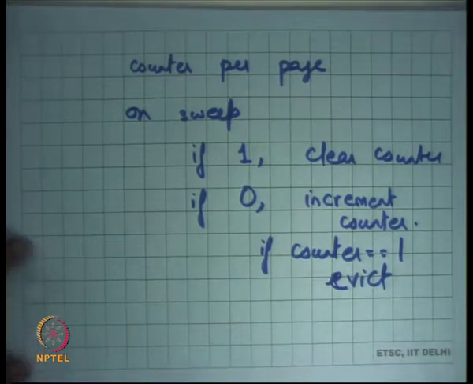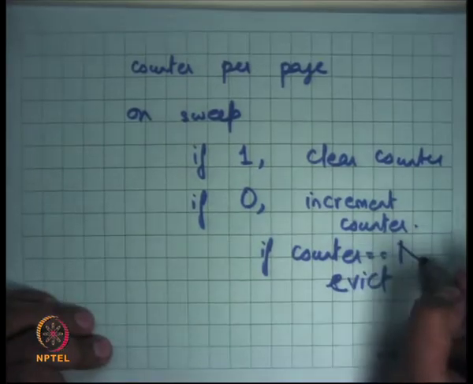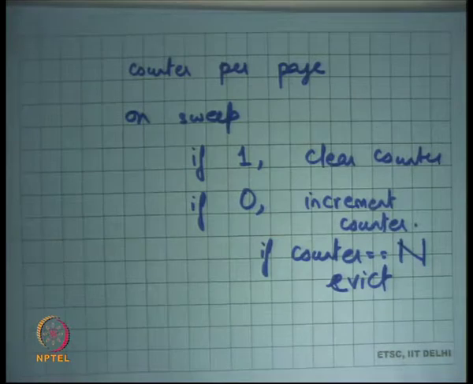All right. So in other words, the clock algorithm, as we've seen it, the second chance algorithm, is just nth chance with n equal to 1. The first time you see it as a 0, you increment the counter, and the counter becomes equal to 1, and you replace it. Did I say 1? It should be n. Okay. So the clock algorithm is just the nth chance with n equal to 1.